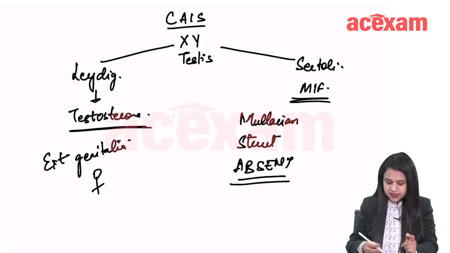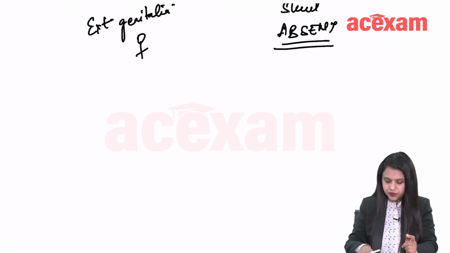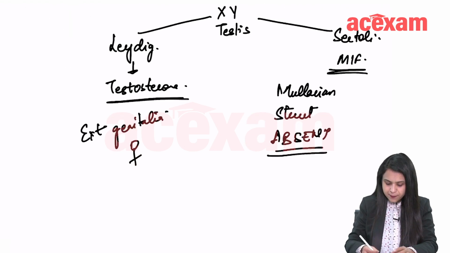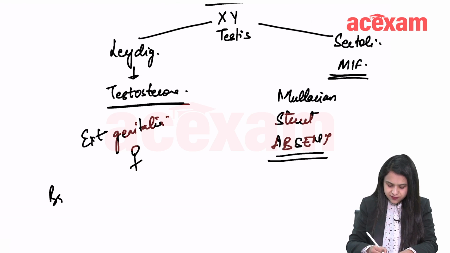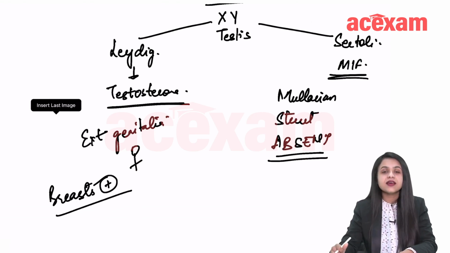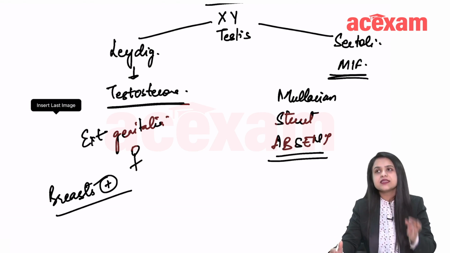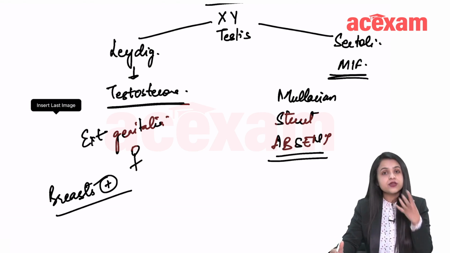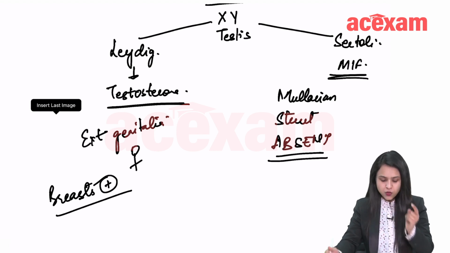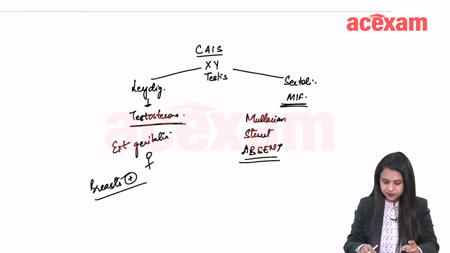In this female, the breasts are well developed. Okay, how is that possible? The excessive androgen that is there, the testosterone, is peripherally converted to estrogen and that leads to the development of breasts, right?